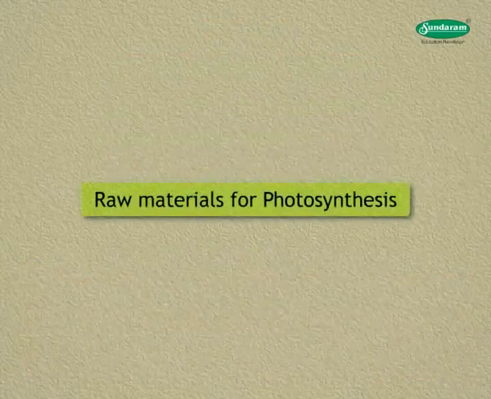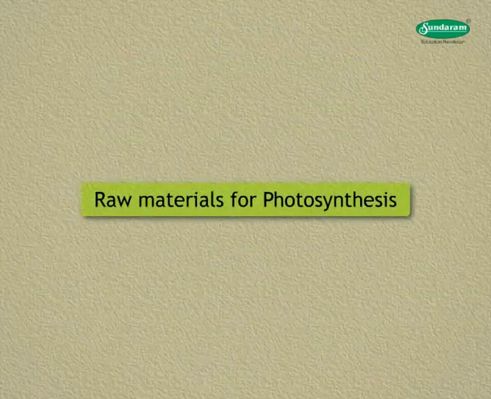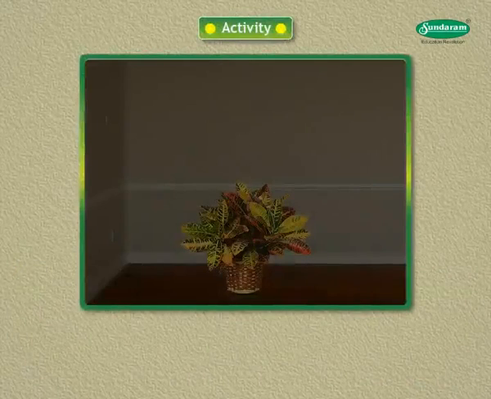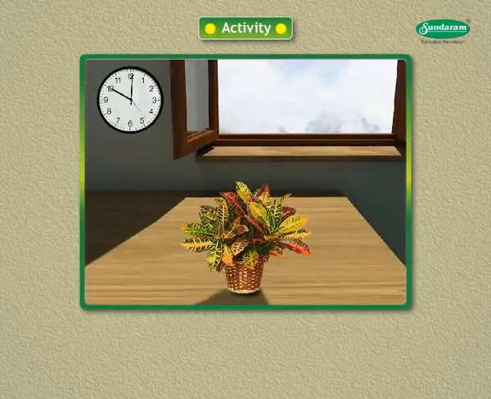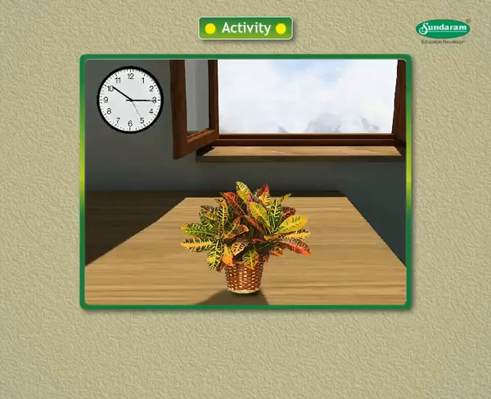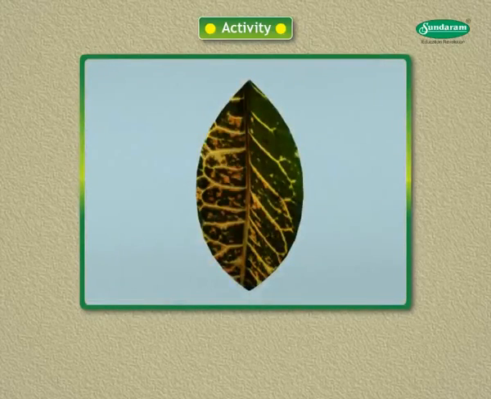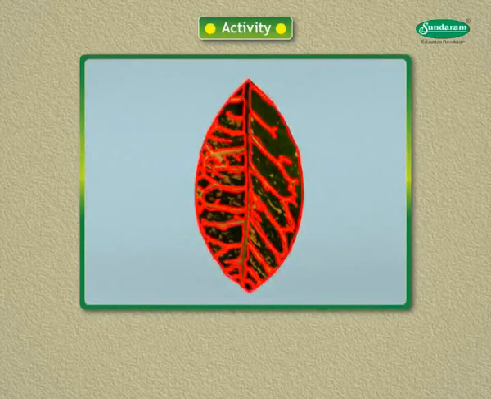Let us see what are the raw materials required for photosynthesis. Let us perform this activity. Take a potted croton plant. Keep the plant in a dark room for 3 days so that all the starch gets used up. Now keep the plant in sunlight for about 6 hours. Pluck a leaf of the plant and mark the green areas on it.